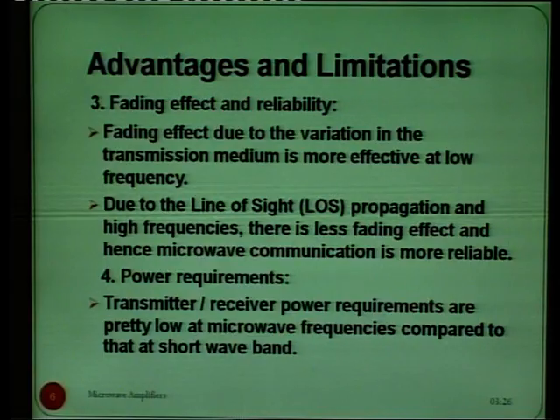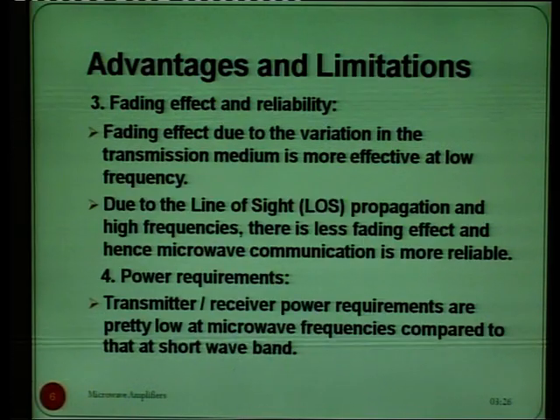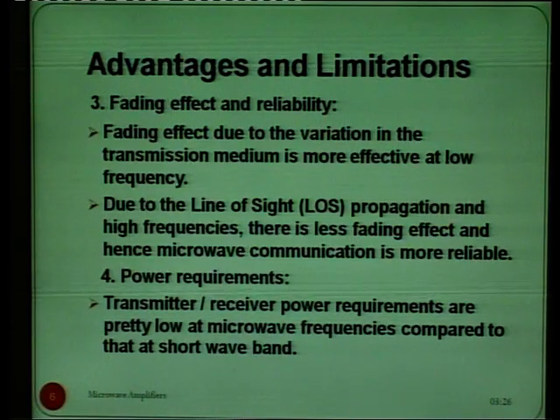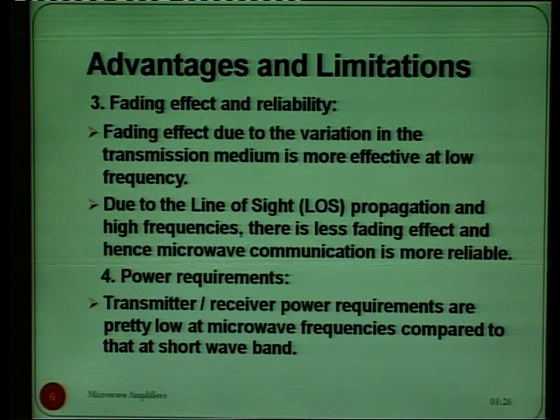Then the third is fading effect and reliability. Fading effect due to the variation in the transmission medium is more effective at lower frequency. Due to the line of sight propagation and high frequency, there is less fading effect, and hence microwave communication is more reliable.